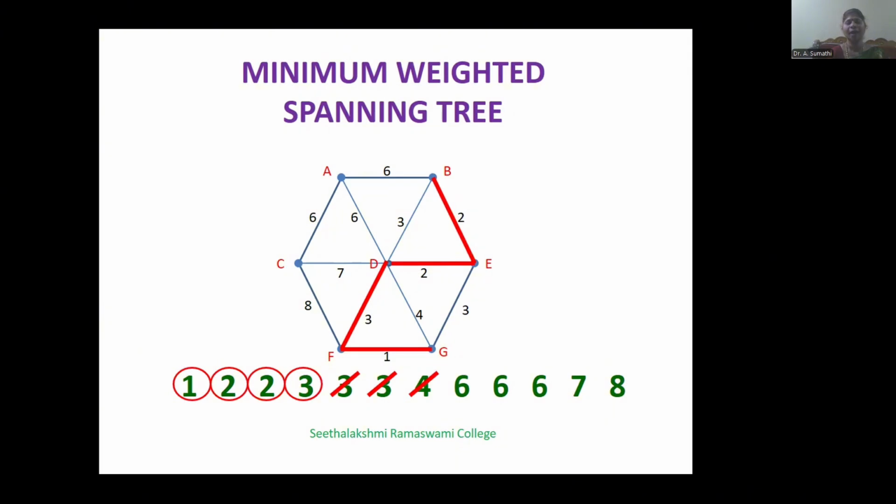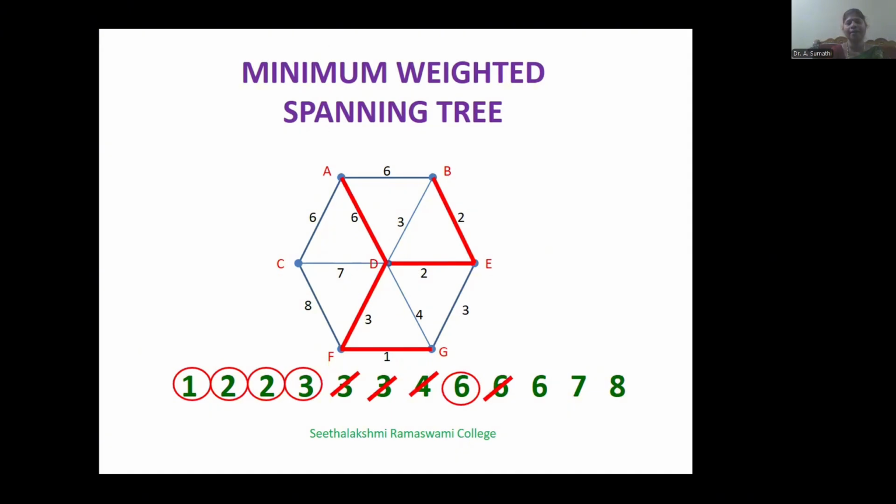Therefore, we add them one by one. First, we select AD. Next, suppose we are willing to add AB first, then A, B, E, D will form a cycle. Therefore, we neglect AB.